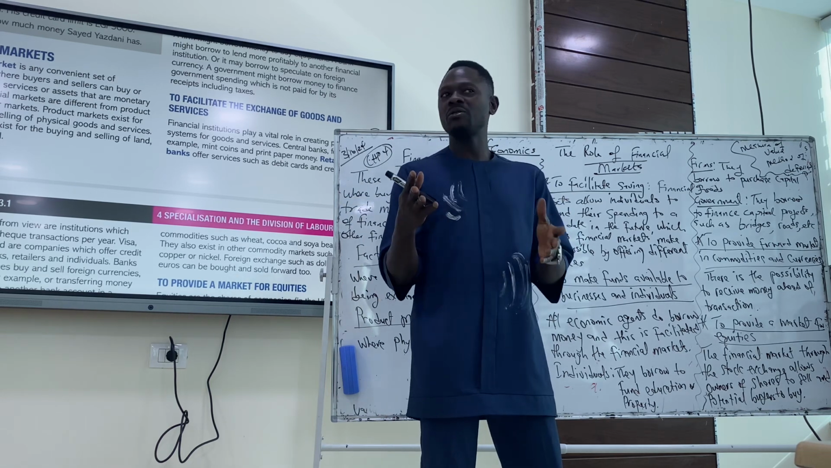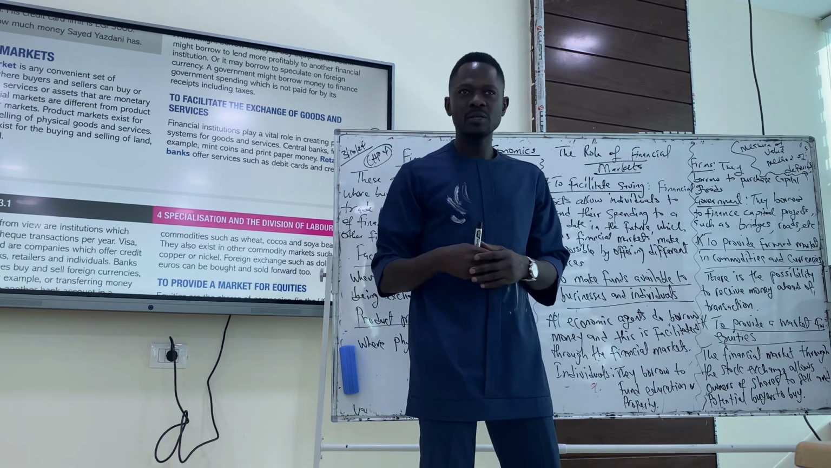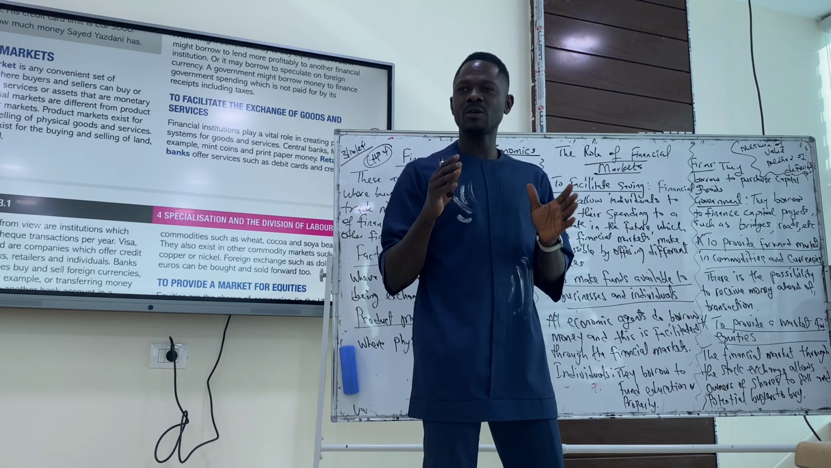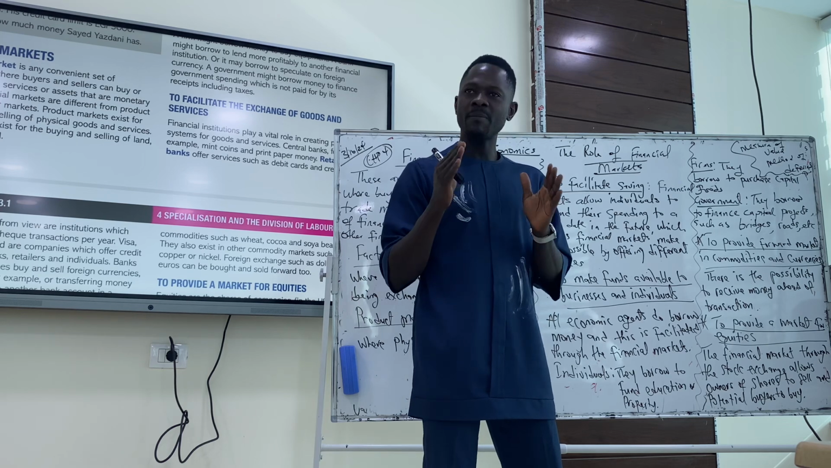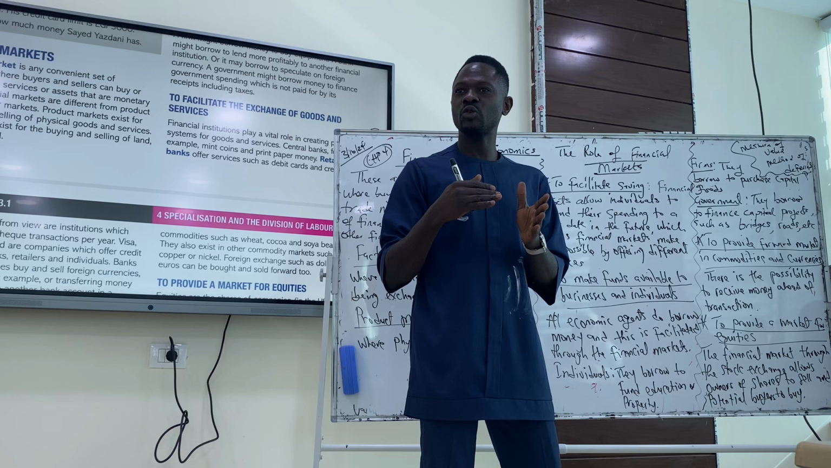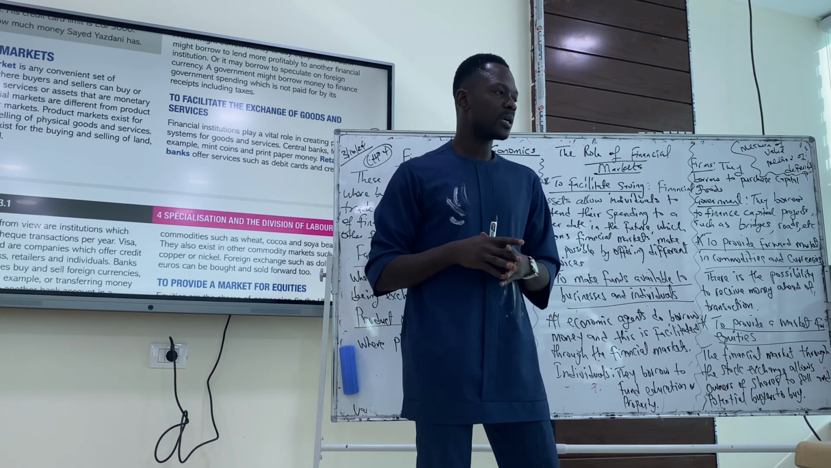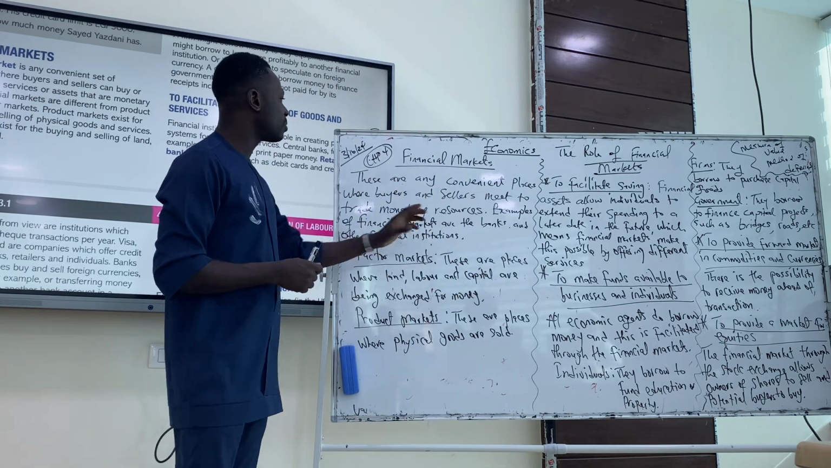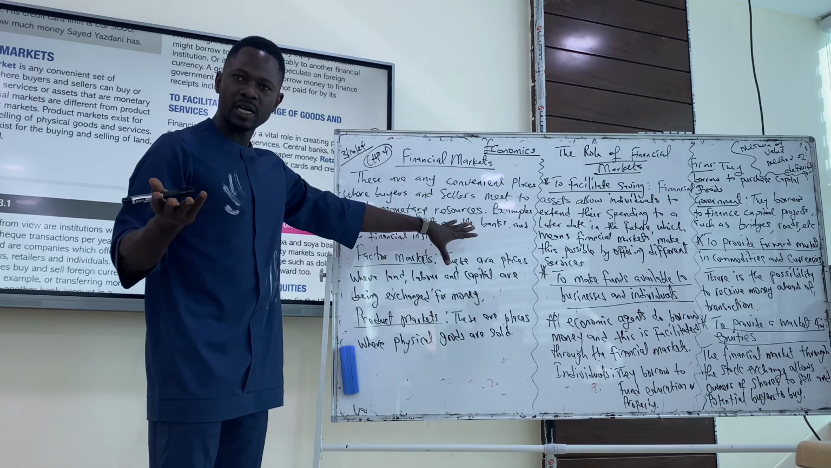So this market allows you to even keep your money for future purpose. That market that allows you to keep financial assets is called a financial market. Do we understand the financial market here? A market that allows us to exchange, to trade, to keep financial assets. That's a financial market. These are any convenient places where buyers and sellers meet to trade monetary resources, like monetary assets or financial assets.